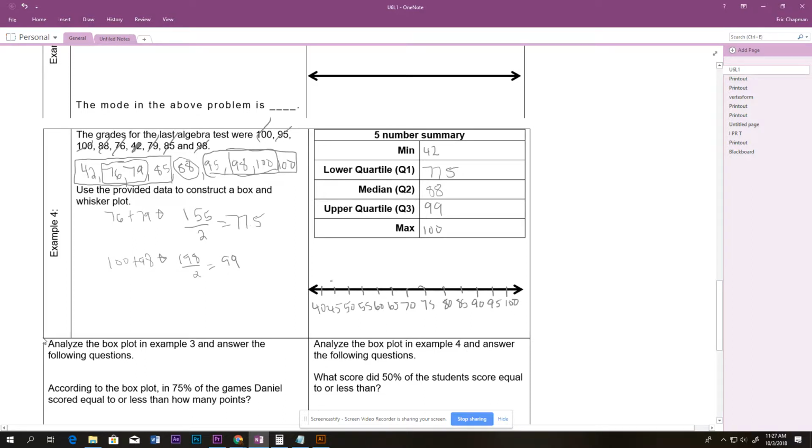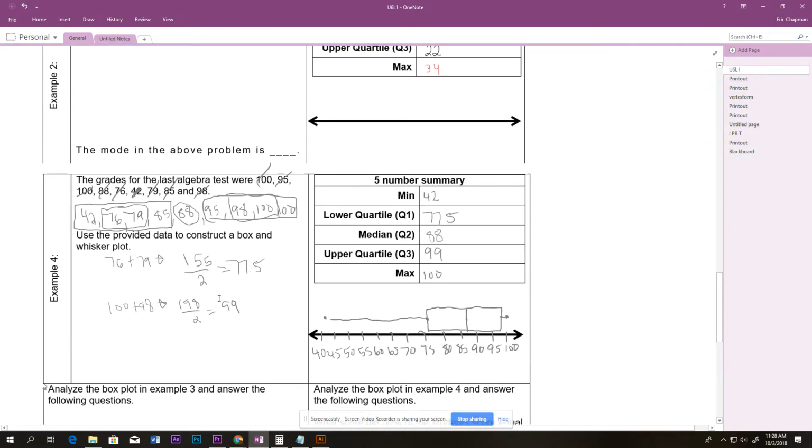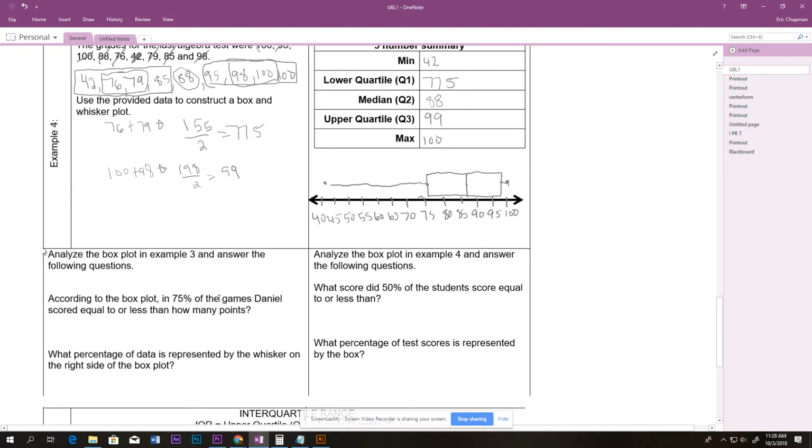And now let's put in our min, which is 40. So that's just our 42, so it's above 40. Our max is exactly at 100. 77.5 is just a little bit above 75. And then 88 is in between 85 and 90, and 99 is just below 100. So there we go. We draw our box around these three points in the middle, a line through the median, and then we draw our whiskers. And there we go. Now let's answer some questions.